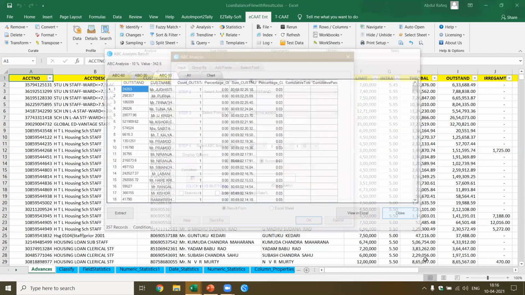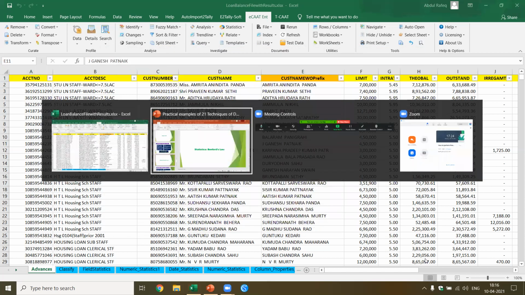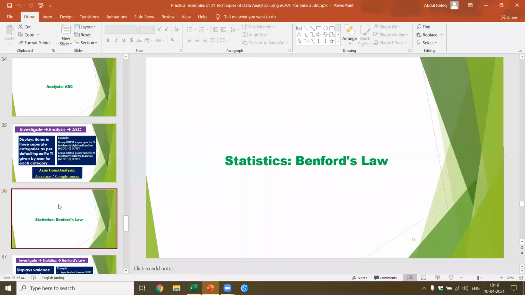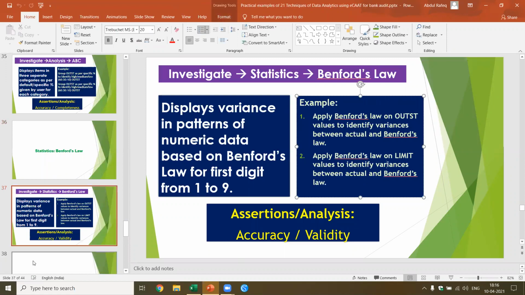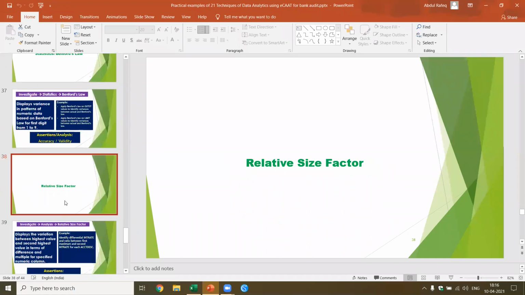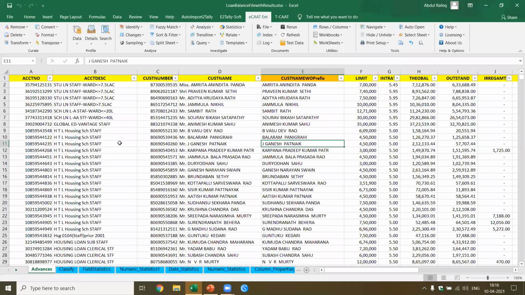Okay, now let me quickly see what we can cover now. Considering the Benford law, I think it's very simple. I'm not going to cover this. I think there are other examples you can see. I can identify the variances. Let me finish this anyhow. It doesn't matter. I have only 2 or 3 more. Let's come back to Benford law.